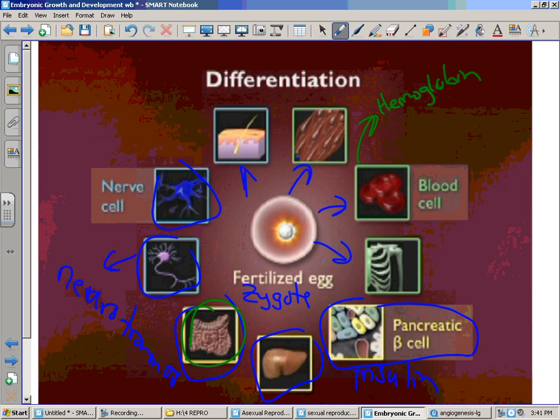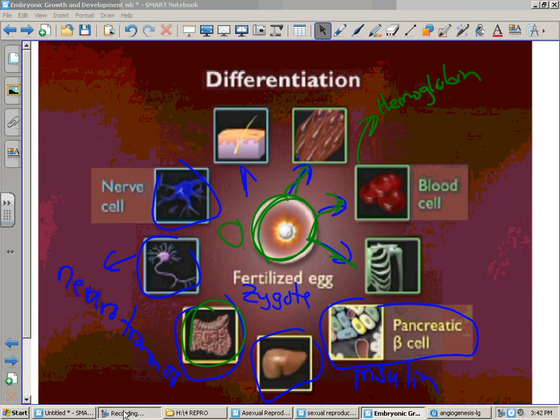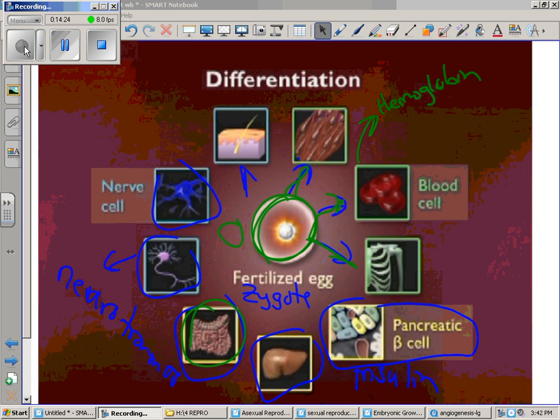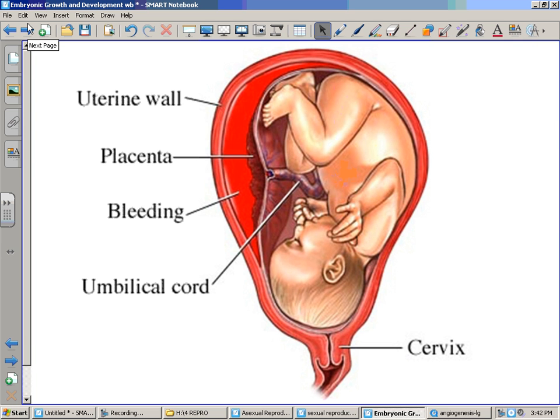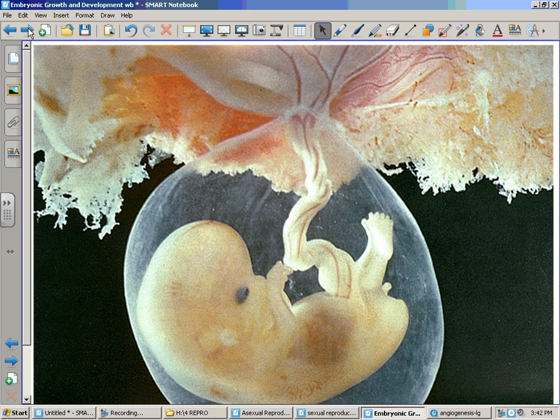And these different cells that become these are what we call stem cells. Notice they stem out in all these directions. Okay? Stemming. This is the ultimate or original stem cell. All right? Now, those stem cells, as they start differentiating, are going to be what causes us to form a fetus. And here's a real live picture. Here's the fetus very early on.